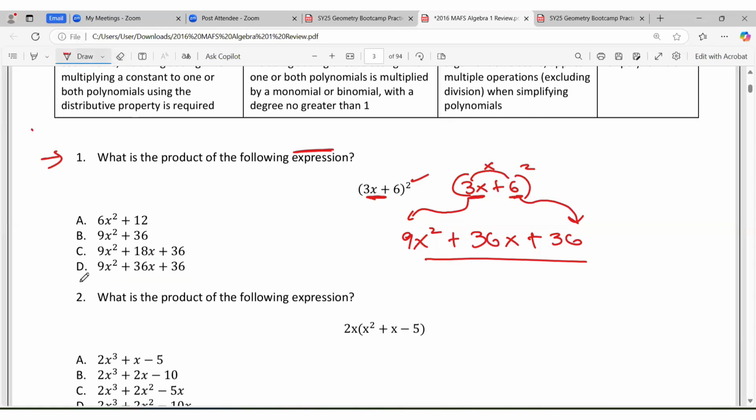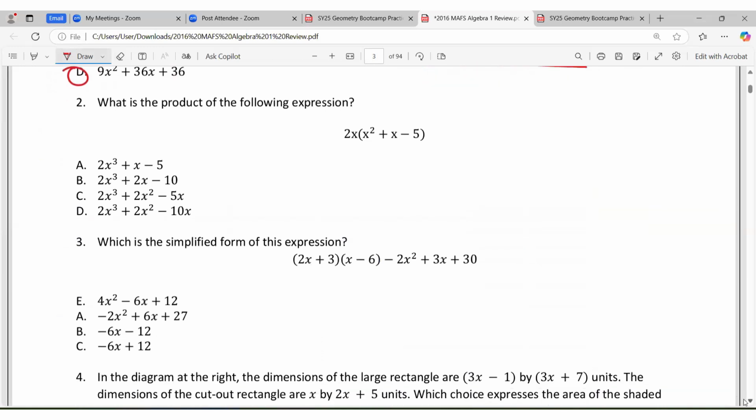All right, so let's get to the next question. In the next question, it says, what is the product of the following expression? So we're going to distribute 2x to all of these terms, and then we see what we have. For example, 2x times x squared will give us 2x cubed. 2x times x will give us 2x squared. 2x times negative 5 will give us negative 10x. And if we see this, we're good. Here it is. My answer is D.